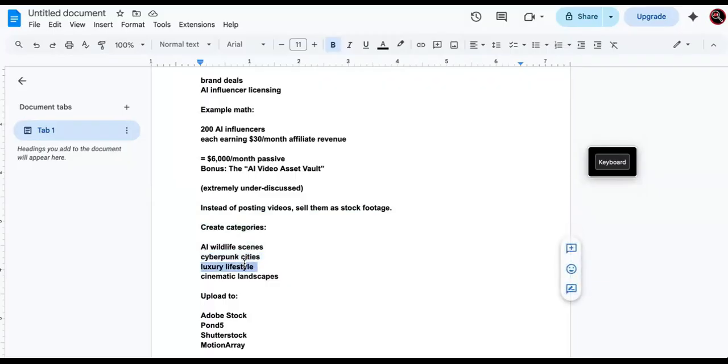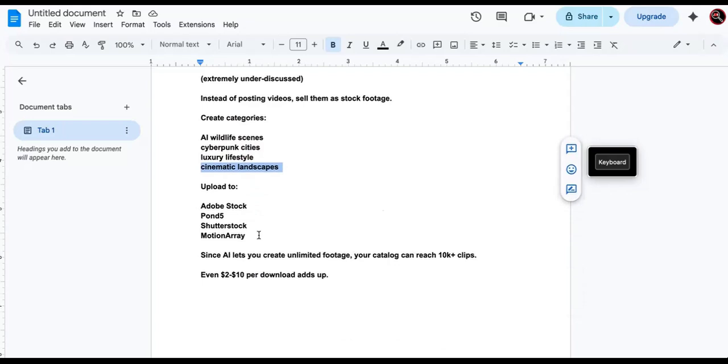So AI wildlife scenes, cyberpunk cities, that's hot right there. A lot of people like that. Luxury lifestyle stuff, cinematic landscapes. Dude, you can make a lot of money. You don't even have to build your own platform or website. You can just make all of these videos and upload them to Adobe Stock, Pond5, Shutterstock, and Motion Array. Since AI lets you create unlimited footage, your catalog can reach 10,000 plus clips. Even $2 to $10 per download adds up.